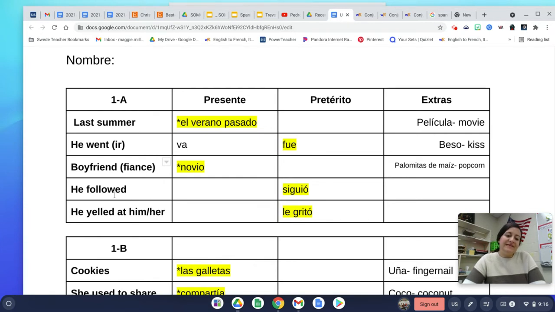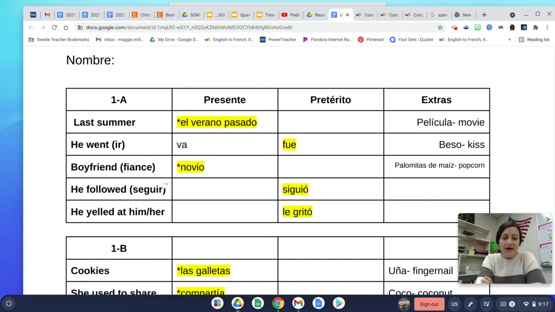All right, the next verb is he followed. This is pronounced siguió. Notice that we do not hear the U when we pronounce the word. Again, siguió, not siguió with the U sounded. Okay. The only job of the U here is to keep the G as a G, because if it weren't here, if it were written like this, that would be pronounced sigio. But we don't want that. We want siguió. And that's why there's a U there, but we don't hear it. Now, this comes from the verb to follow, which is seguir.